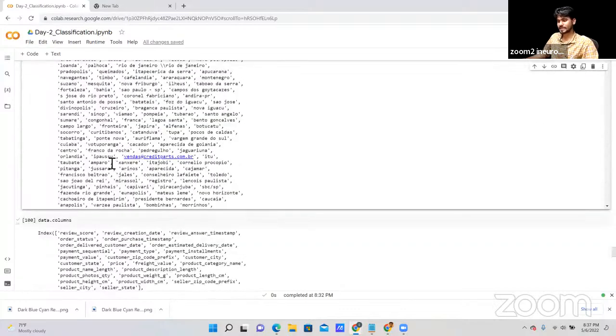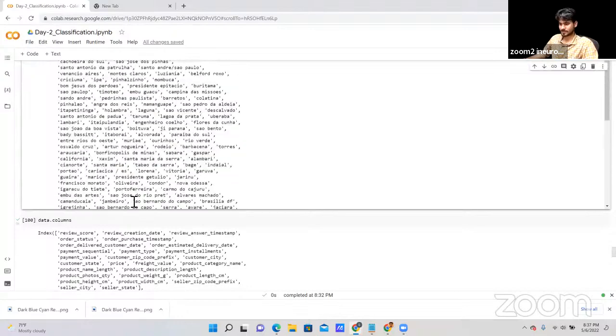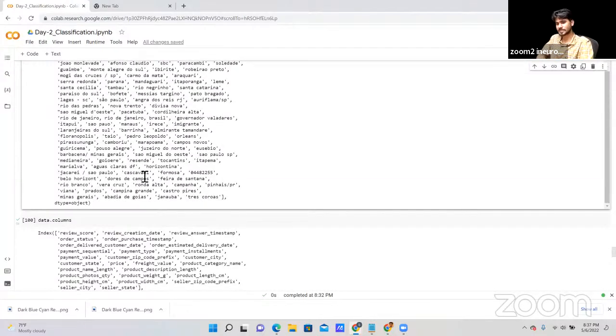We have one unnecessary row. Okay, so going forward, we can handle this one as well. Because as a data scientist, as a machine learning engineer, this is your task. You can handle each and everything so that you will provide a better solution to your client.